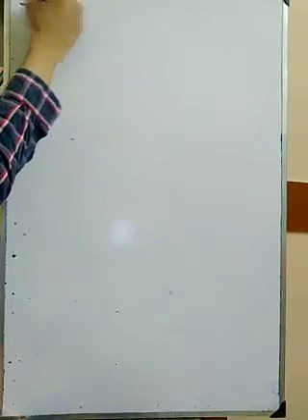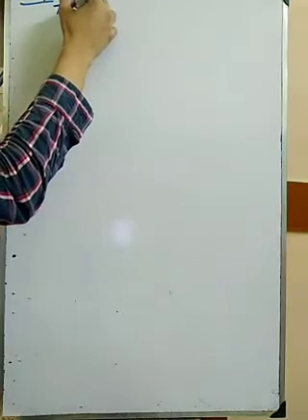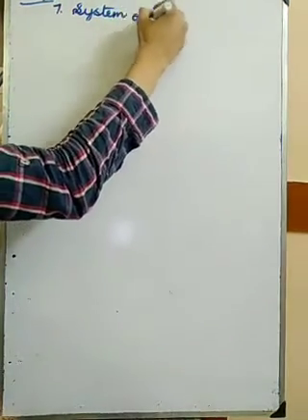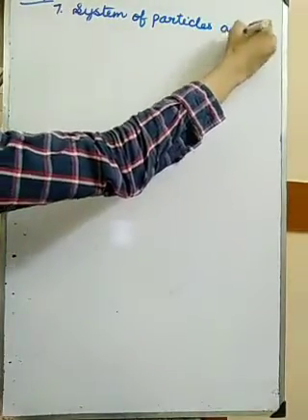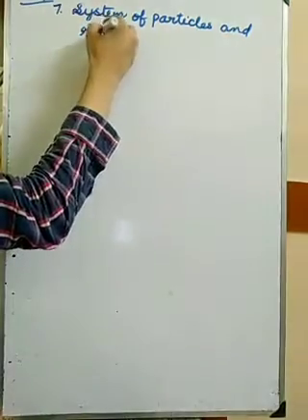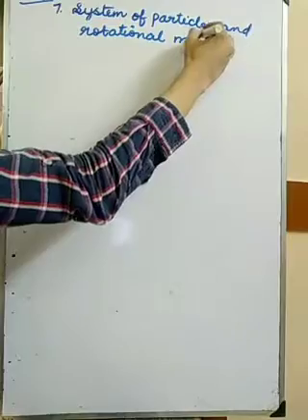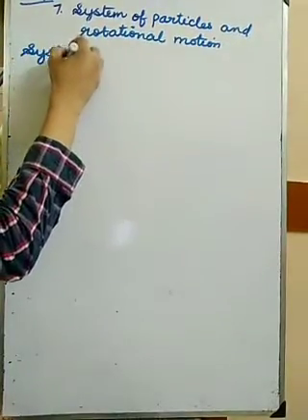Let us start the next lesson in physics. Seventh lesson, system of particles and rotational motion. First we are going to study what is system of particles.